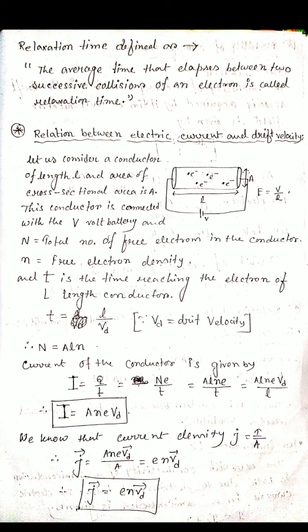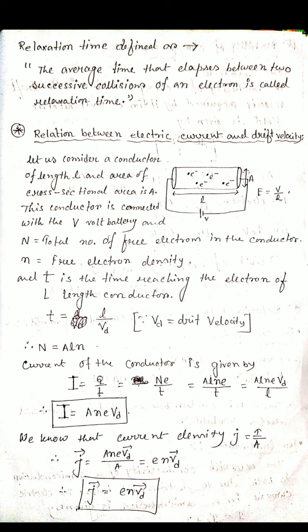Keep it in your mind, capital N is the number of electrons present inside the conductor and small n is the free electron density. And T is the time taken by the electrons to cross the length L of the conductor.